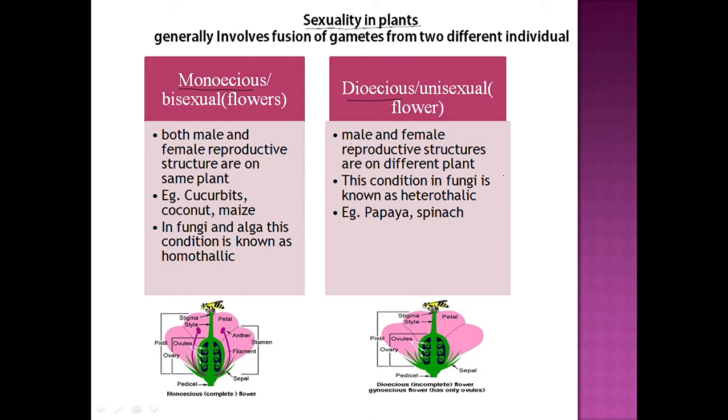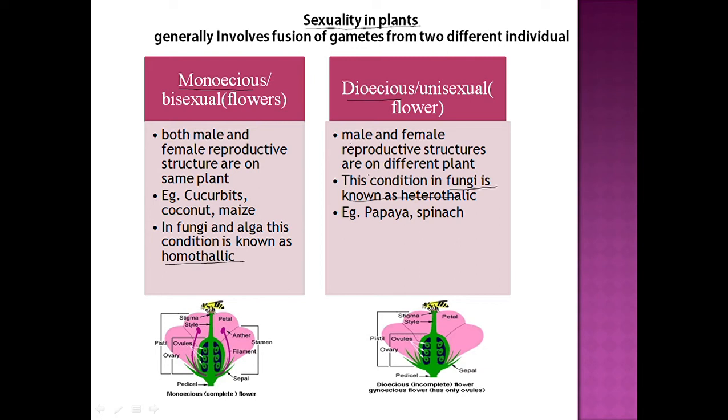The monoecious condition in the algae and the fungi is known as homothelic condition, whereas in fungi, the dioecious condition is known as heterothelic condition.